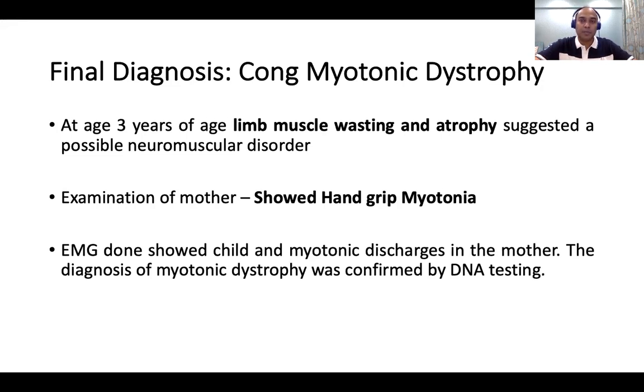So maybe we have to go beyond thinking that it is just a bilateral facial weakness in a newborn period. Maybe other muscles are also involved. The clue was that the child was floppy but had very slow gain in milestones. There was also limb wasting and atrophy. So congenital myotonic dystrophy is one unique muscle condition where the limbs can undergo wasting. Distal wasting of muscles can be seen, like in a neuropathy.